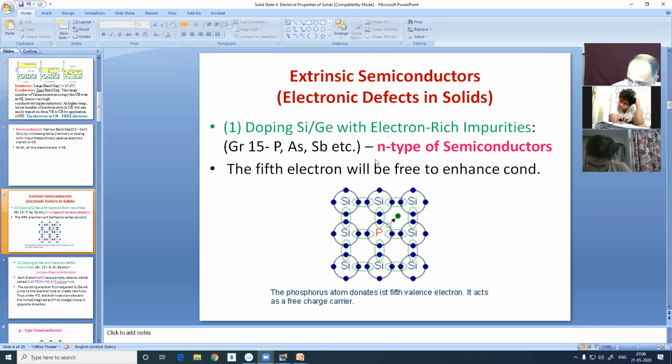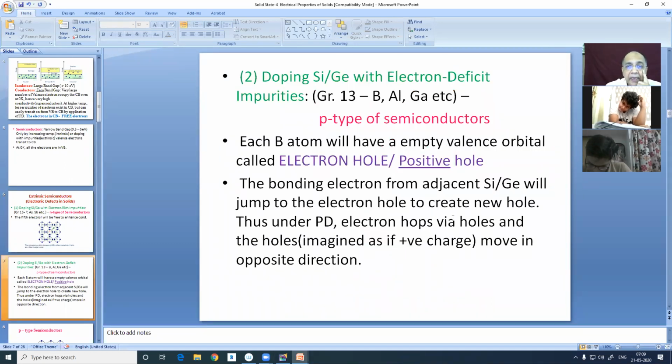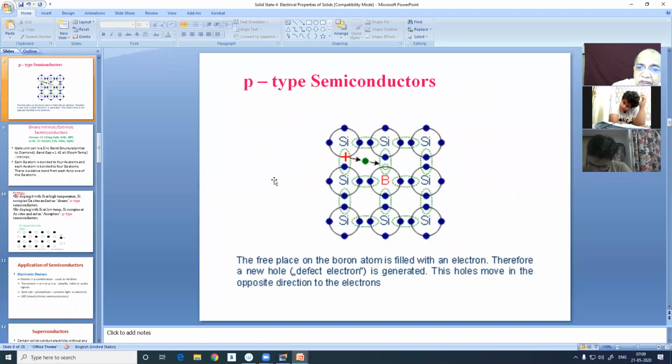But on the other hand, if you use a group 13 element like boron, aluminum, gallium, then we get P type of semiconductor. See the picture.